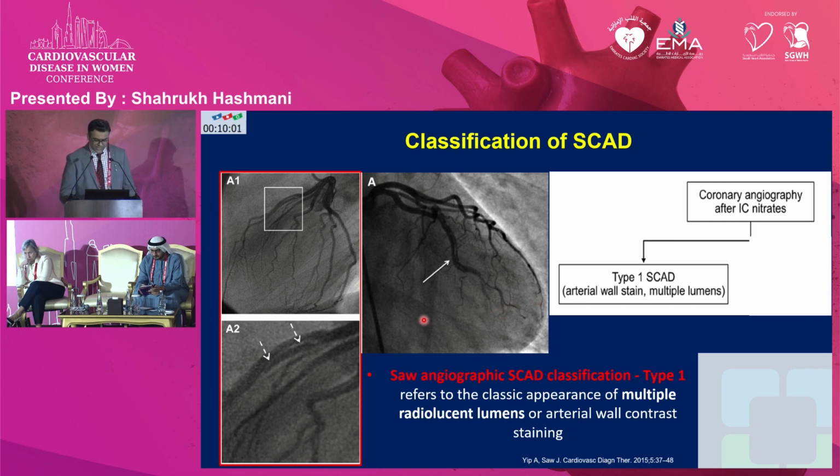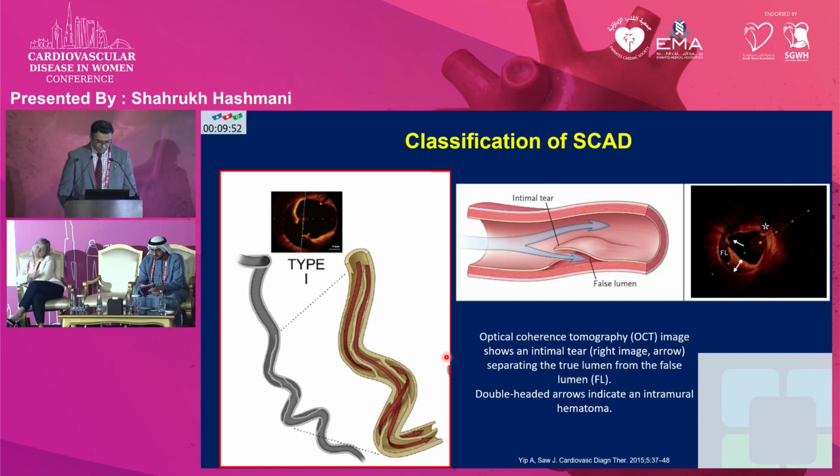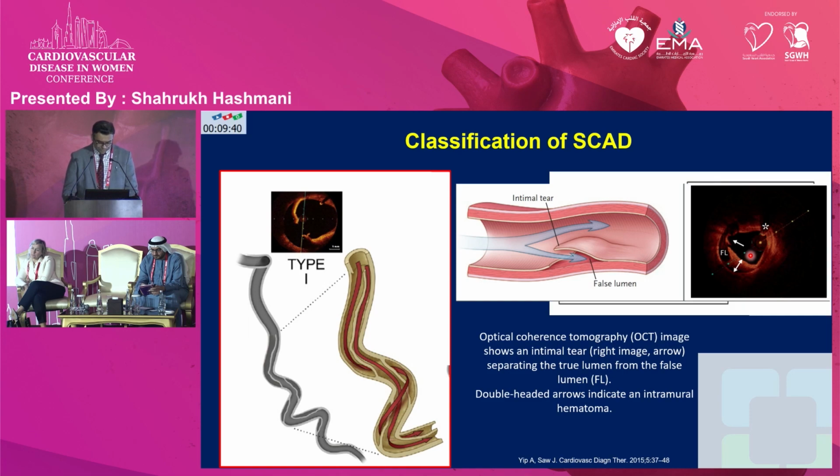And if this persists, then basically you're dealing with SCAD type 1. So there are radiolucent lumens or arterial wall contrast staining in type 1 SCAD. The same is seen on OCT, where you can see an intramural hematoma that can form, that compresses the true lumen, and the false lumen is what you can see after that.